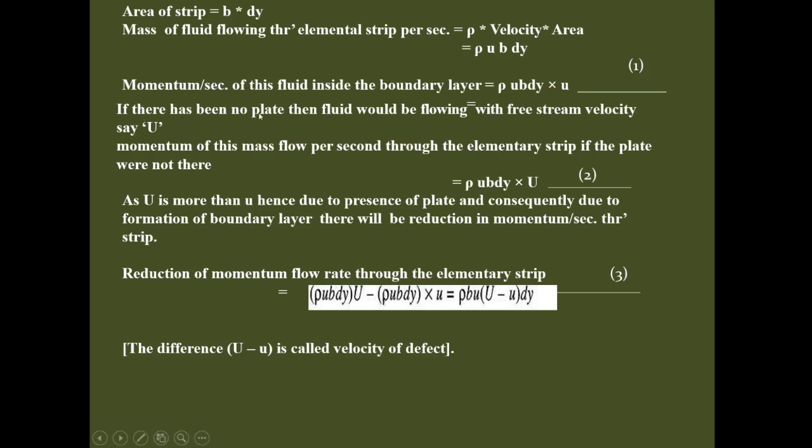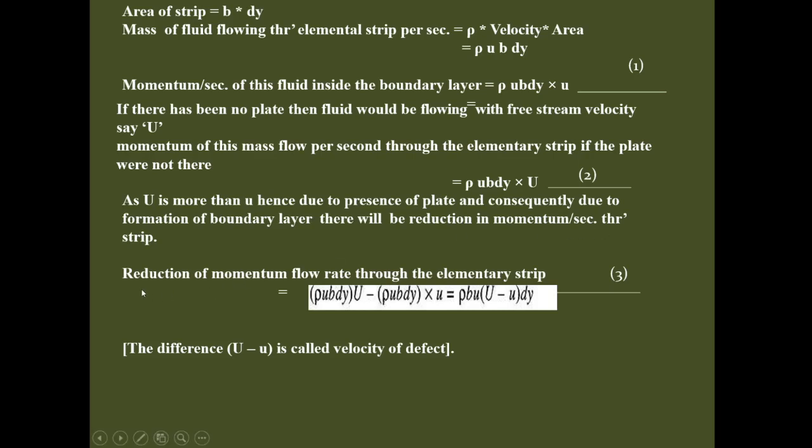Now if there were no plate, then the fluid would be flowing with the free stream velocity, capital U. For that, the momentum of this mass flow per second through the elemental stream, if the plate were not there, would be rho into u into b into dy into capital U. As we know that capital U is more than small u, due to the presence of the plate and consequently the formation of the boundary layer, there will be a reduction in the momentum per second through the stream.